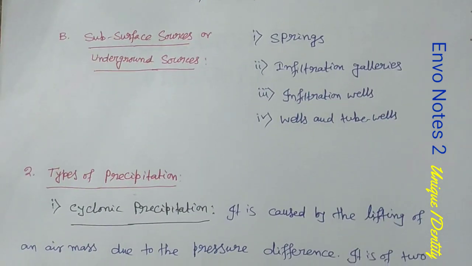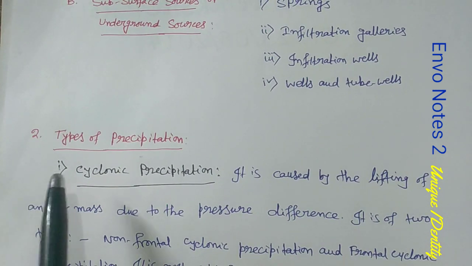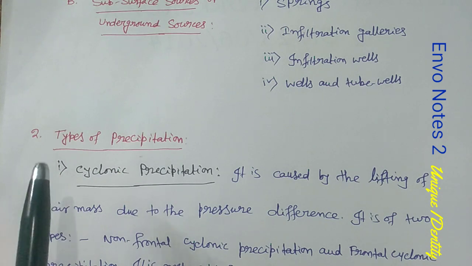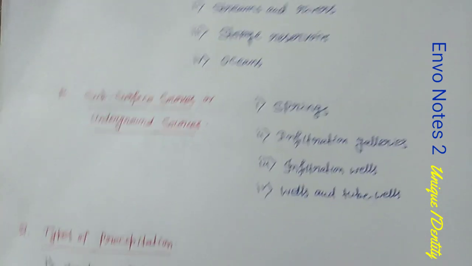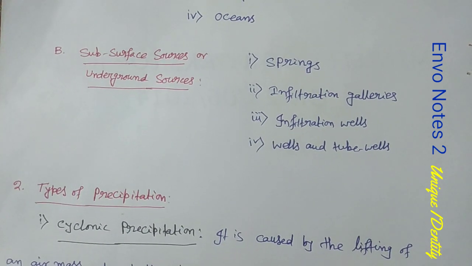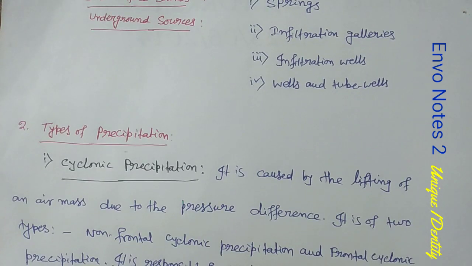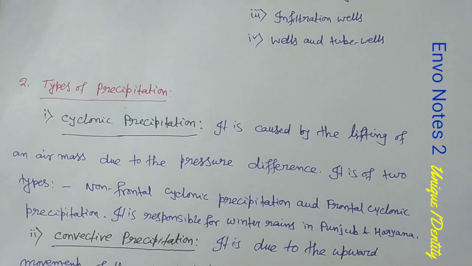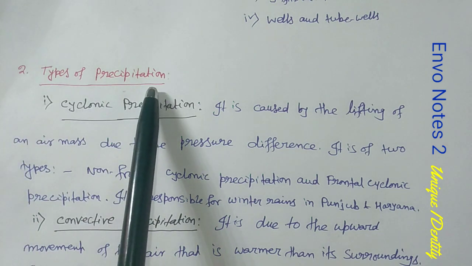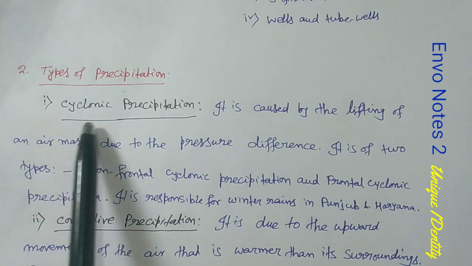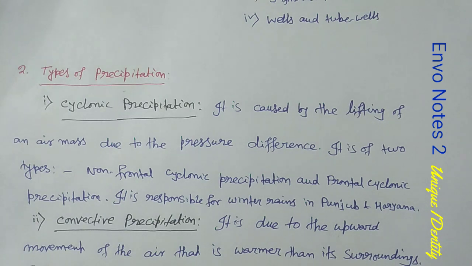Now, types of precipitation. As I mentioned, some hydrological concepts are there, but the maximum of the hydrological concepts I will discuss in detail in hydrology. So here I am discussing only the main thing, that is the types of precipitation that may be asked in the examination.